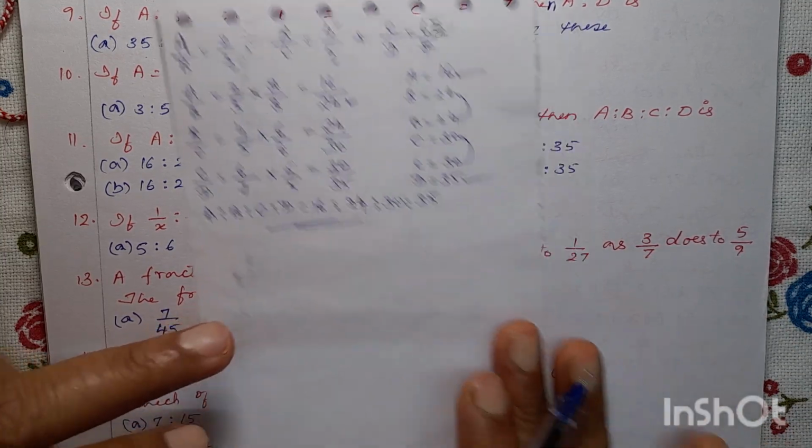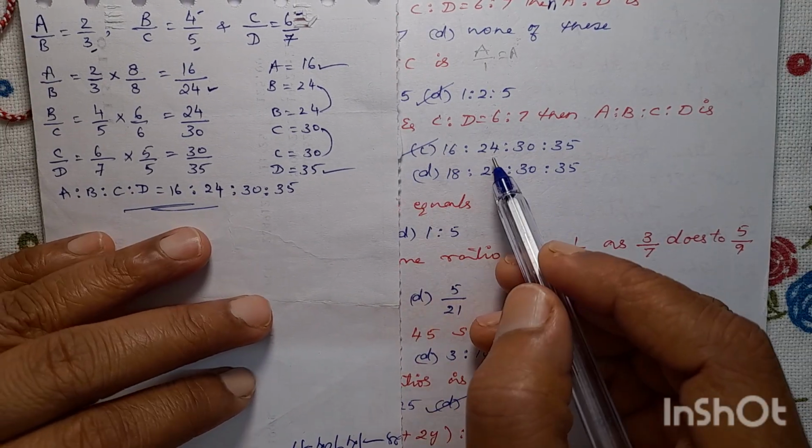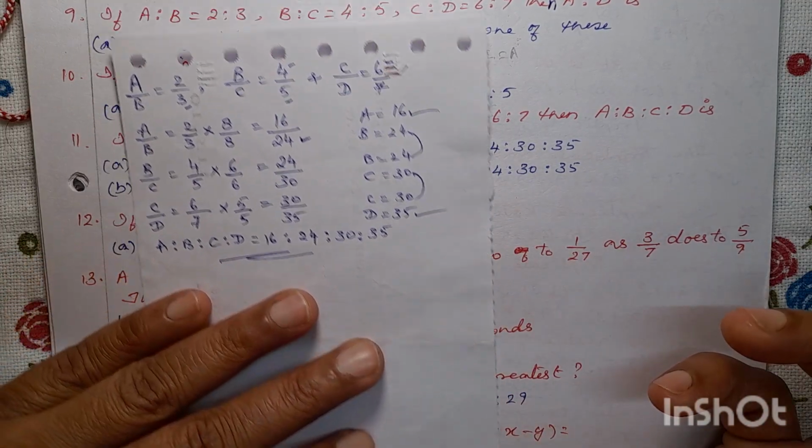So this is the answer. So option C is the correct answer. 16 is to 24 is to 30 is to 35 is the answer.